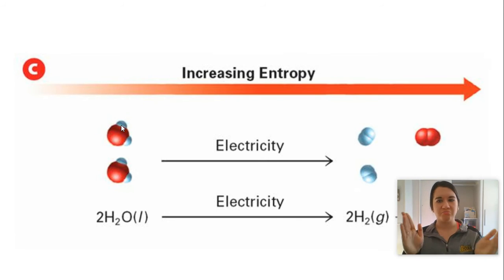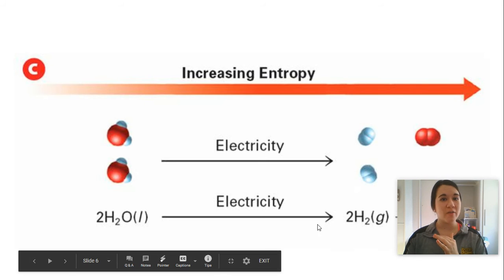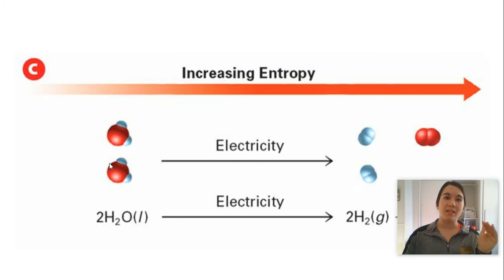I have 2 things, I can flip their spots, but really there's only so many ways they can be arranged. If I have 3 objects, now there's more ways I can arrange them. And if there's more ways I can arrange them, that means there's going to be more disorder. It's more random. Okay, so it's a higher entropy. So anytime we have a chemical reaction where we have more molecules of products than we do of reactants, that's going to increase our entropy, and again, it will favor the formation of my products.